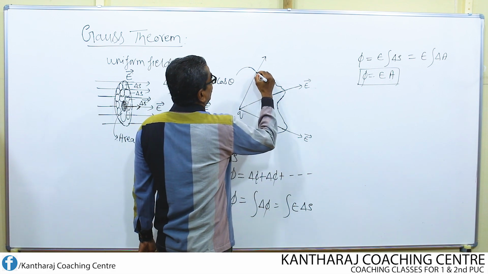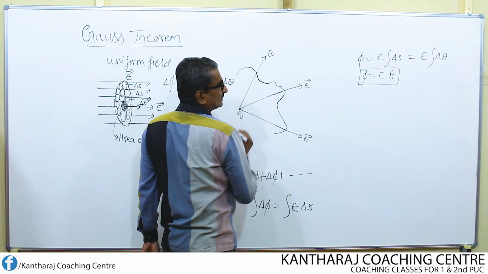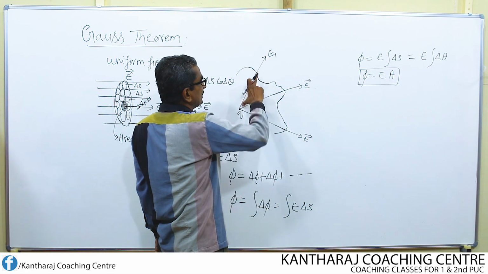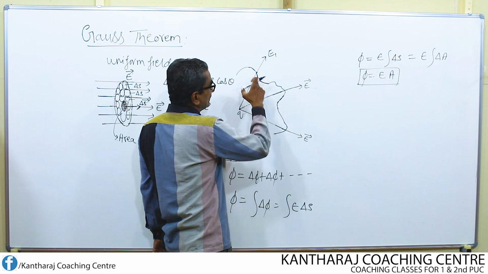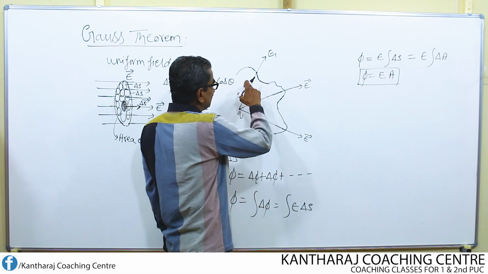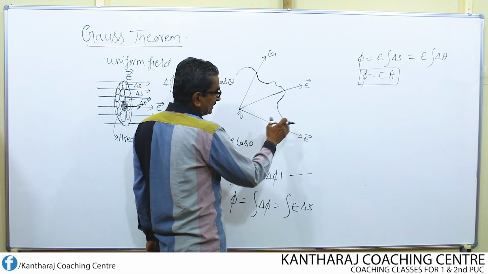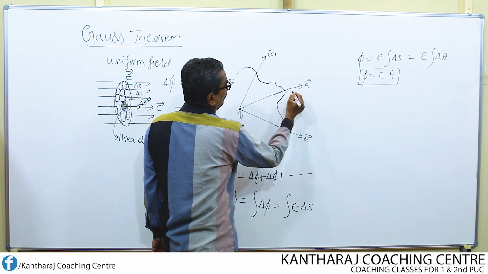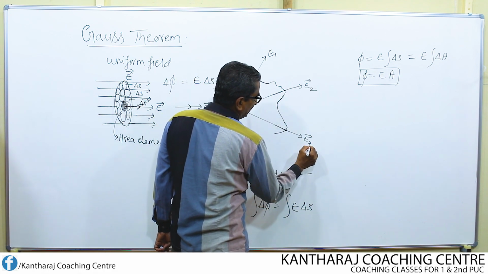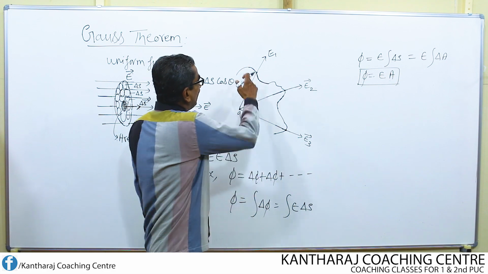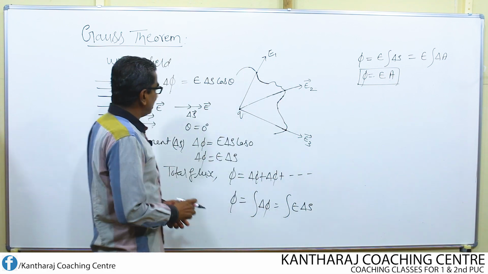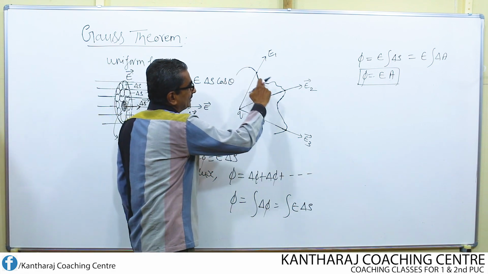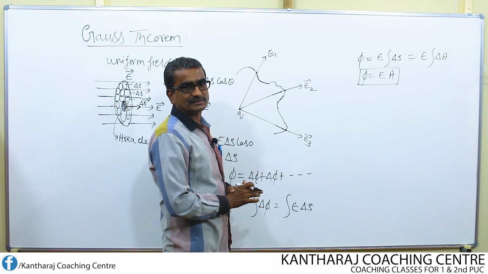Moreover, what is the electric field at this point? I cannot call this E, I call this E1. Because look at this distance, this distance, this distance. These distances are not one and the same. Since all these distances are changing, I can say that the electric field at this point is E1, the electric field at this point is E2, and at this point it is E3. And there, I have taken one regular surface which is of circular shape. But here I am considering an irregular shaped surface.